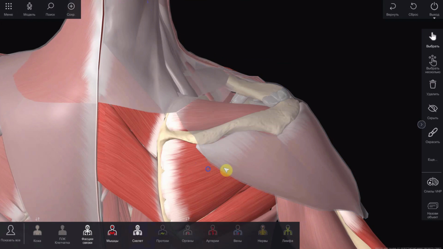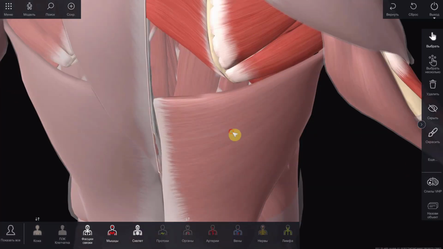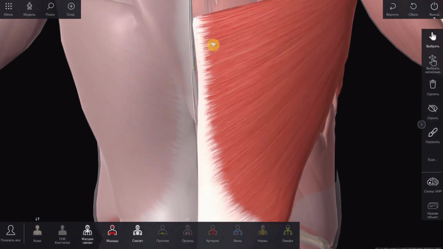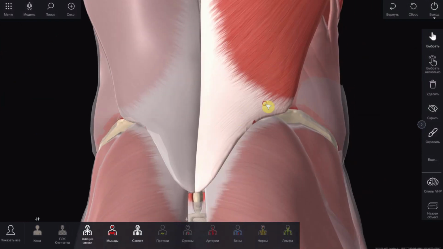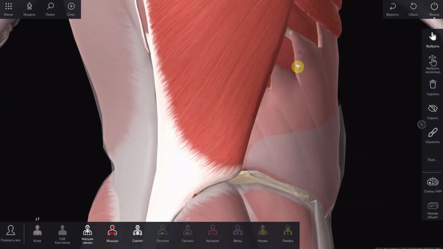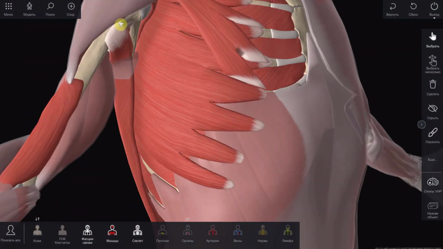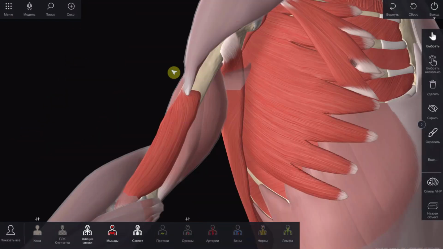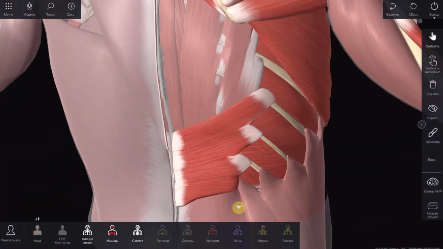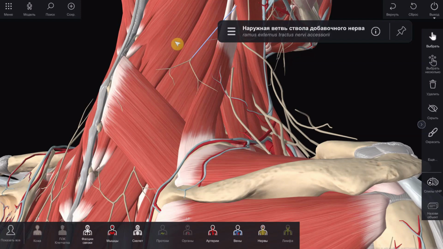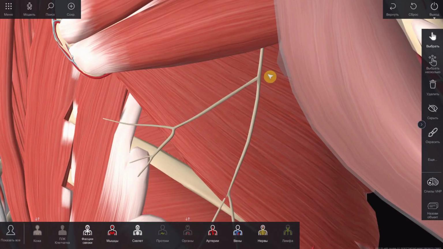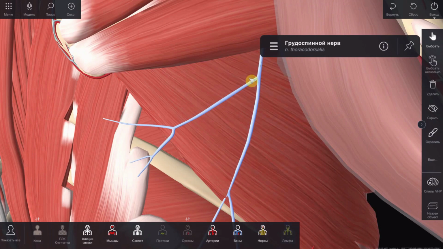Musculus latissimus dorsi is located in the inferior lateral region, and it starts from the spinous processes of the 5th to 6th lower thoracic vertebrae, from all lumbar vertebrae, from crista sacralis mediana, labium externum cristae iliacae, as well as from the 4 lower ribs. It attaches to crista tuberculi minoris and is innervated by nervus thoracodorsalis. Musculi trapezius and latissimus dorsi are supplied by arteria intercostalis posterior and drained through vena intercostalis posterior. Here we can see nervus accessorius and nervus thoracodorsalis.